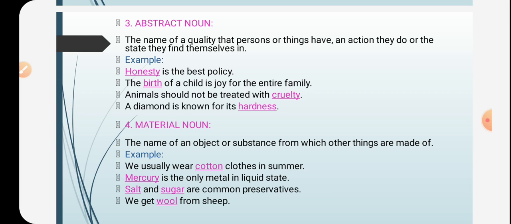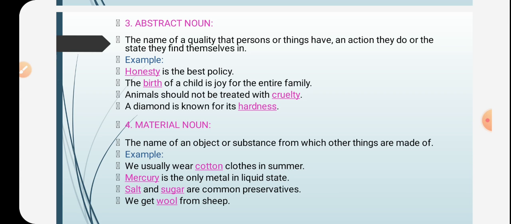And the second example is the birth of a child is joy for the entire family. So here, birth is a state of being. So therefore, birth is an abstract noun. And next example is animals should not be treated with cruelty. So here, cruelty is a quality. So therefore, cruelty is an abstract noun.